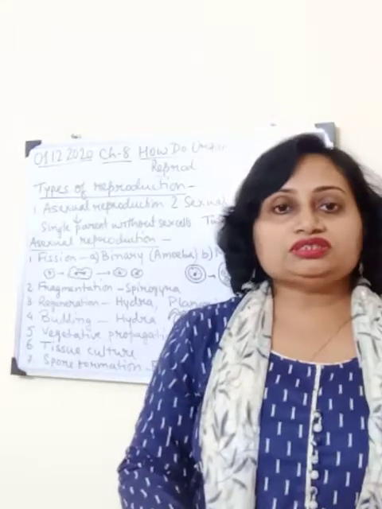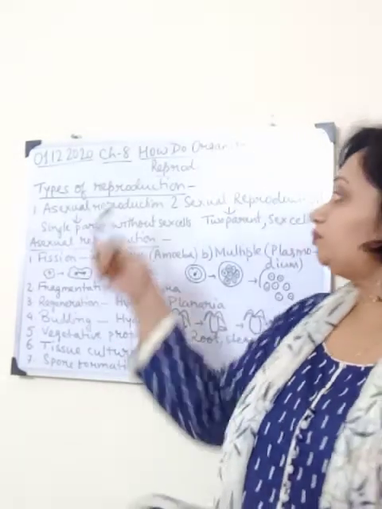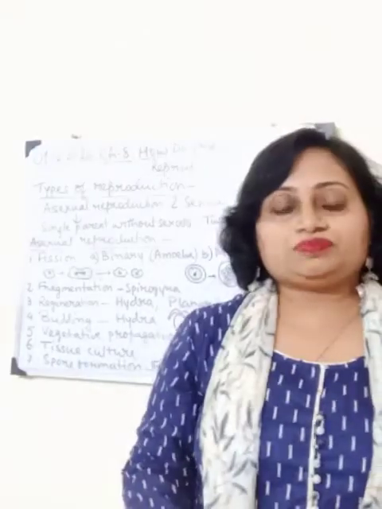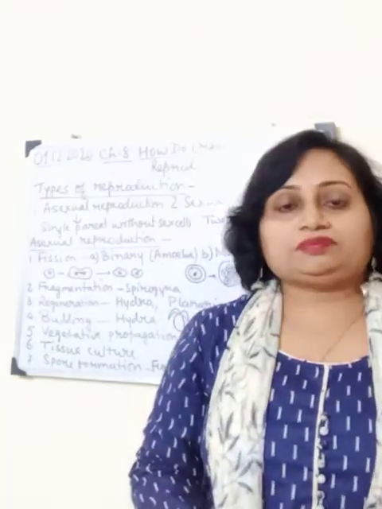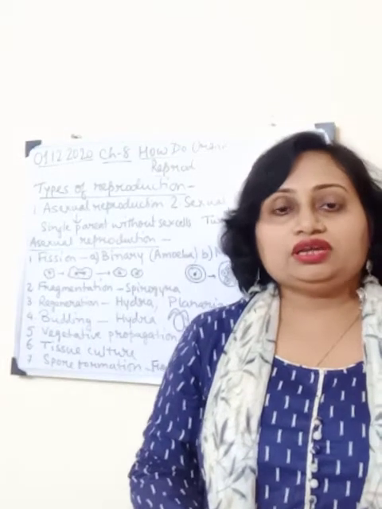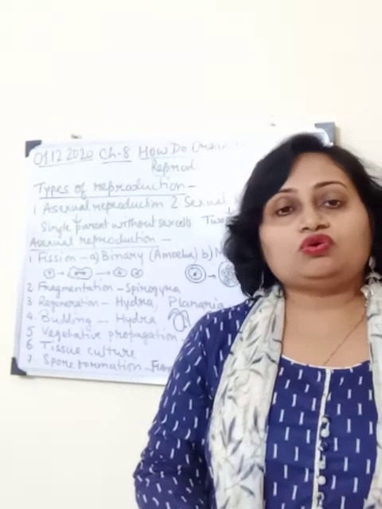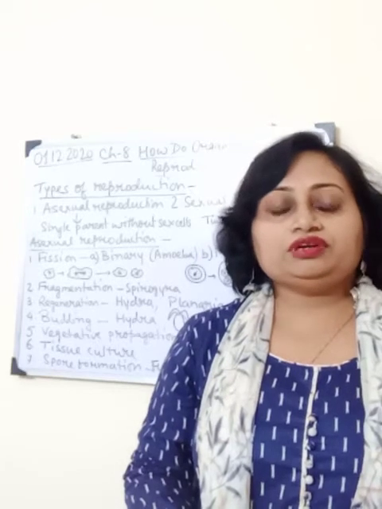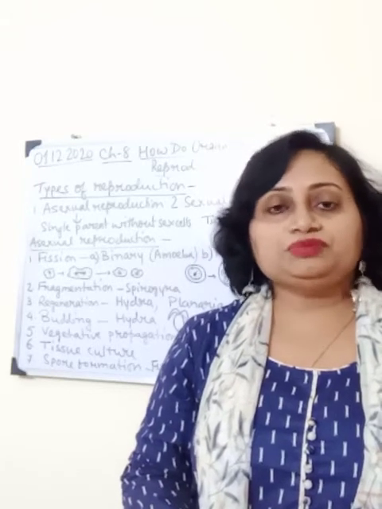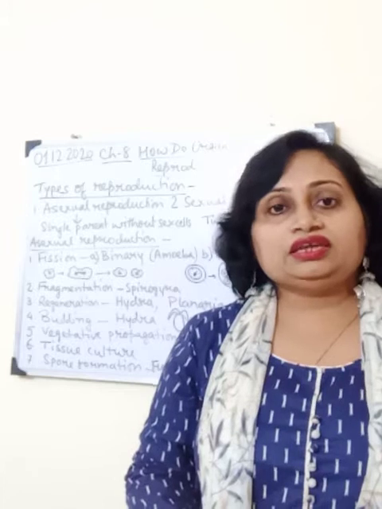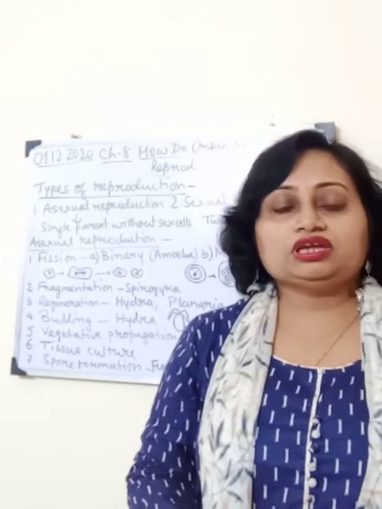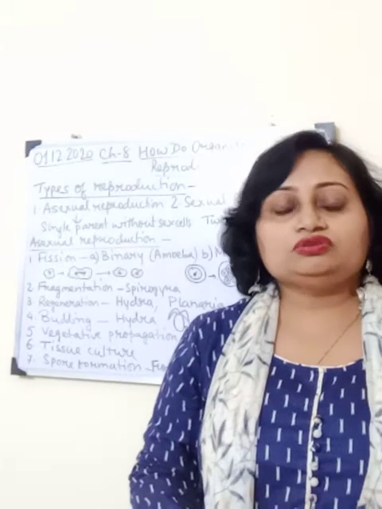Good morning, students. Today we'll start a new chapter. How do organisms reproduce? In the chapter Life Processes, we have read that every living being grows old and then dies. In fact, every living being remains alive for a certain period of time and then dies. So new organisms have to be produced in that place, in place of those who die.